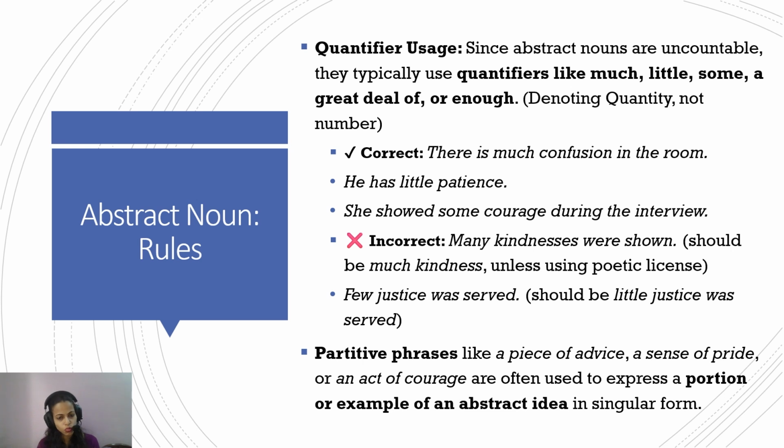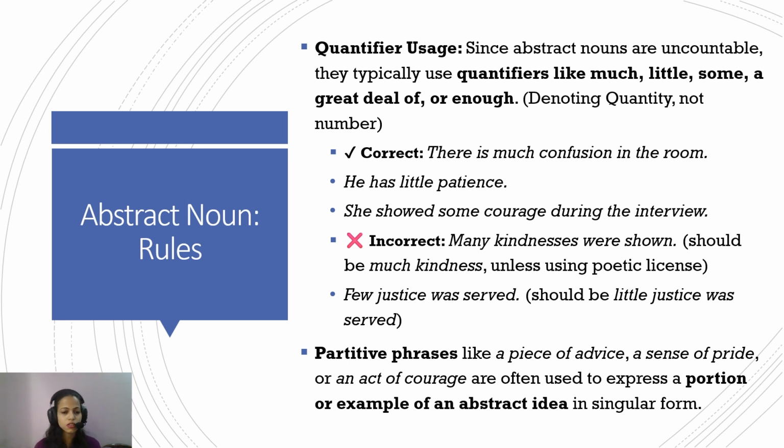Like, if I'm giving you advice that you have to practice, so I'm giving you one advice. So a piece of advice; no, one advice is not correct. If I have to express that one advice was given, I will say a piece of advice or two pieces of advice. So we use these partitive phrases to show that a part of it has been expressed. Okay, a sense of pride or an act of courage. If there's one action of courage, I'll use the partitive phrase act of, an act of courage. So it represents a portion of an abstract idea in a singular form.